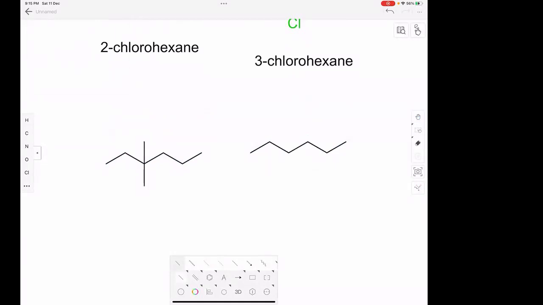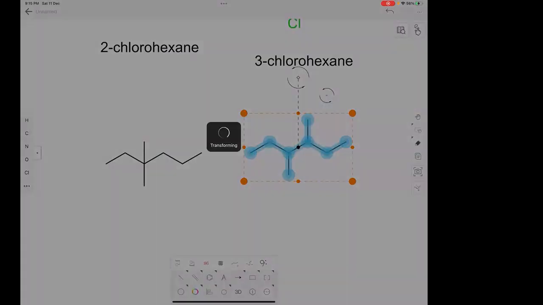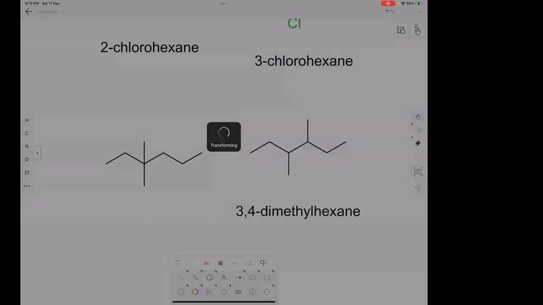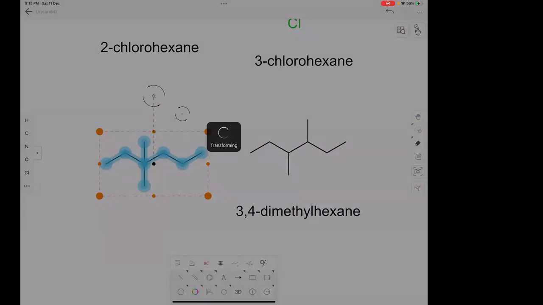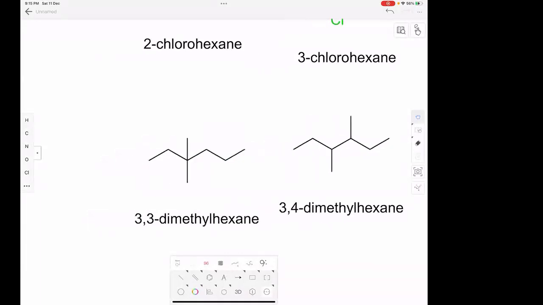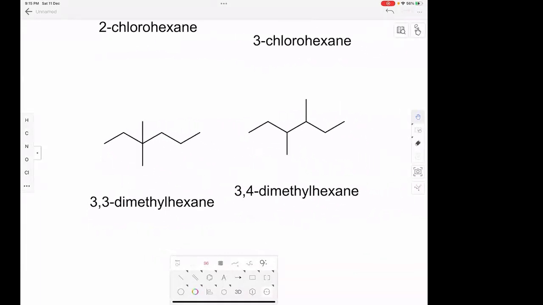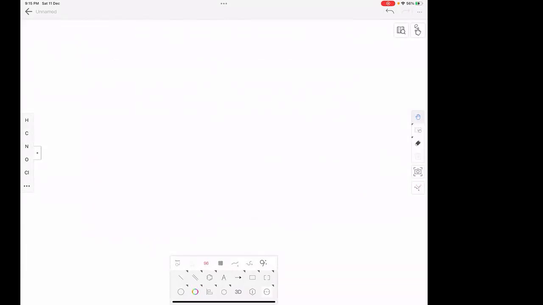If I draw this here and if I draw this here, these two are again positional isomers, because those two substituents are methyl. 3,4-dimethylhexane and 3,3-dimethylhexane. So the only difference is one is 3,4, one is 3,3. So only one locant is changing. That's why these two are positional isomers. Clear? Okay. Yes, sir.